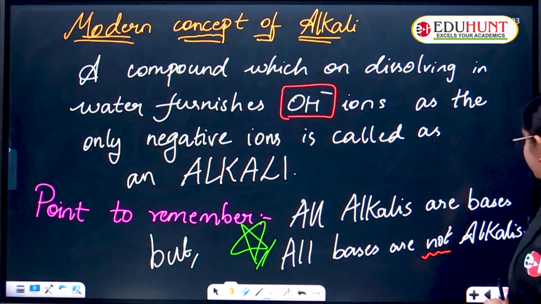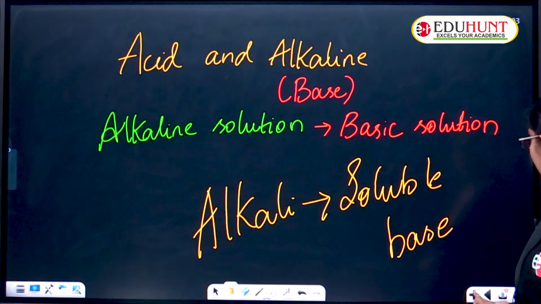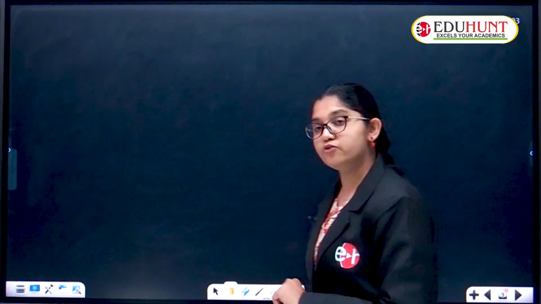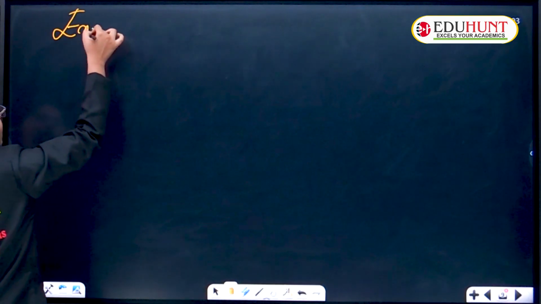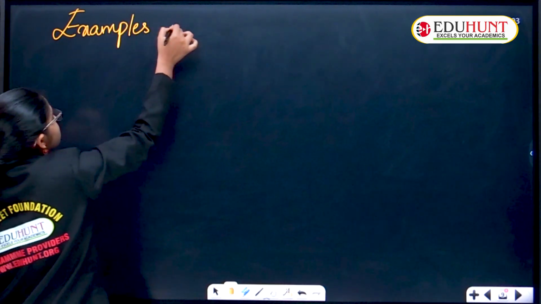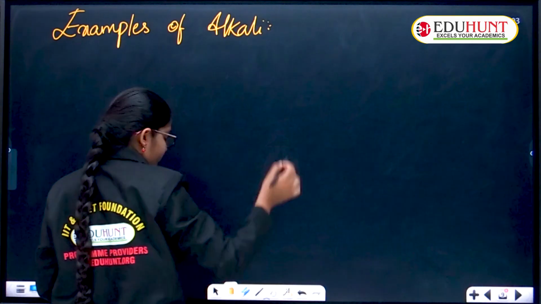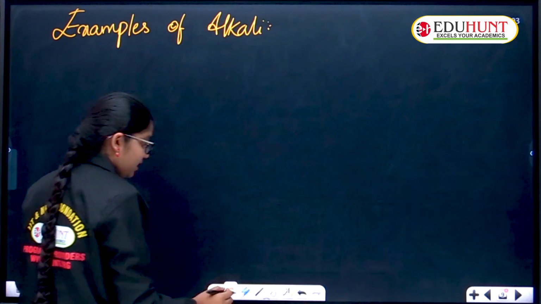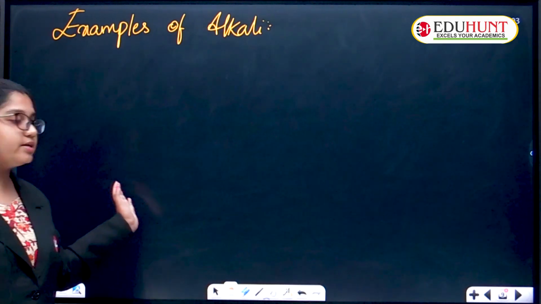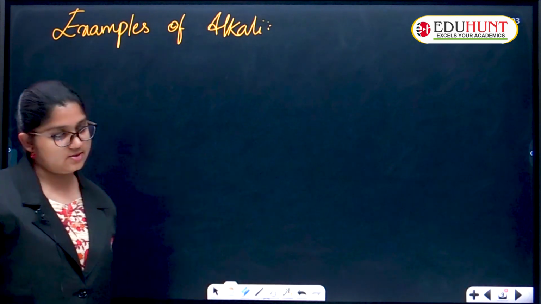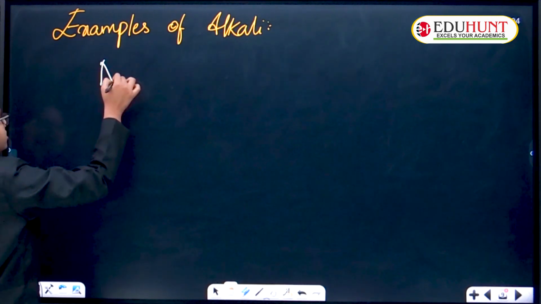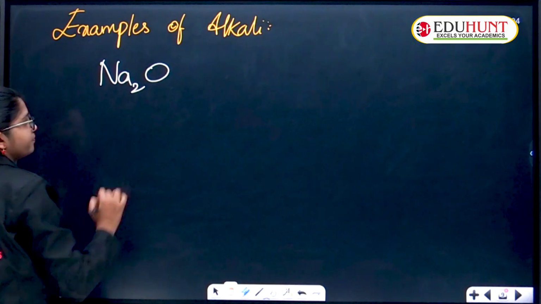Now I'll write some examples of alkali. We have discussed this in the bases concept. We have alkalis such as sodium oxide.